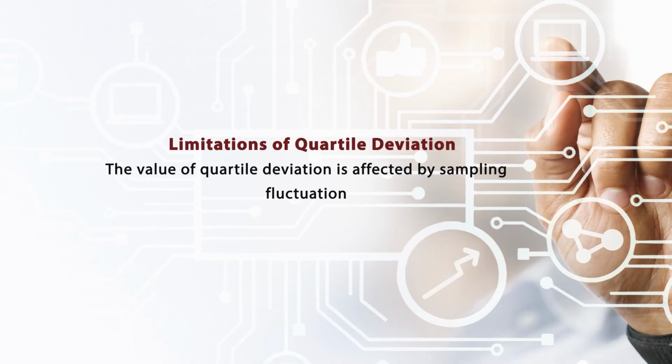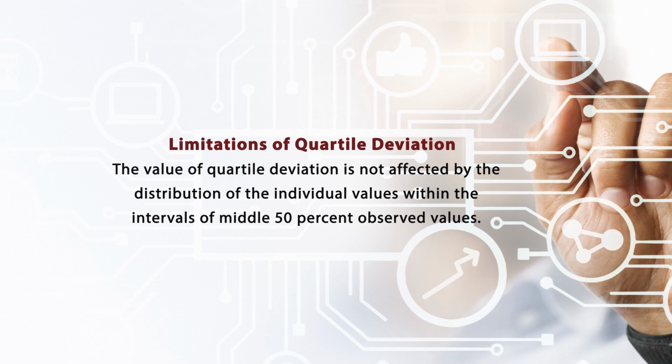The value of quartile deviation is also affected by sampling fluctuation. If sampling fluctuation is there, definitely it would differ. Also, the value of quartile deviation is not affected by the distribution of the individual values within the interval of the middle 50% of the observations. So this is a kind of limitation we can say about the quartile deviation.